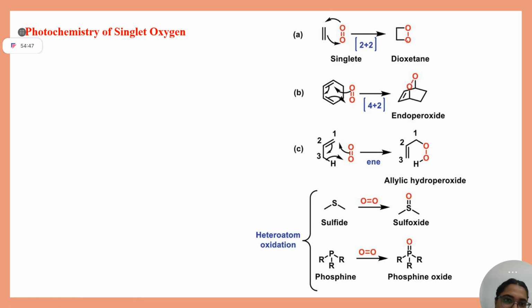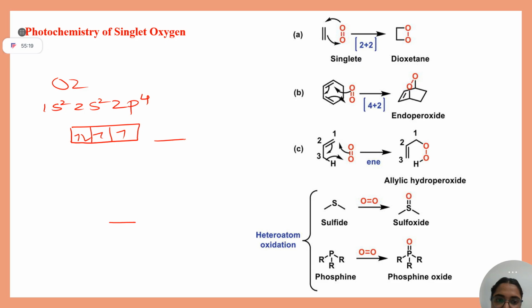Shrabashti, what is the electronic configuration of oxygen? 1s2, 2s2, 2p? Hydrogen, helium, lithium, beryllium, boron, carbon, nitrogen, oxygen, so it is 8, right? So it will be 2p4. What happened to your basics? So 1s, 2s, you are all clear. This is your 2p4. Clear? Yes, ma'am.